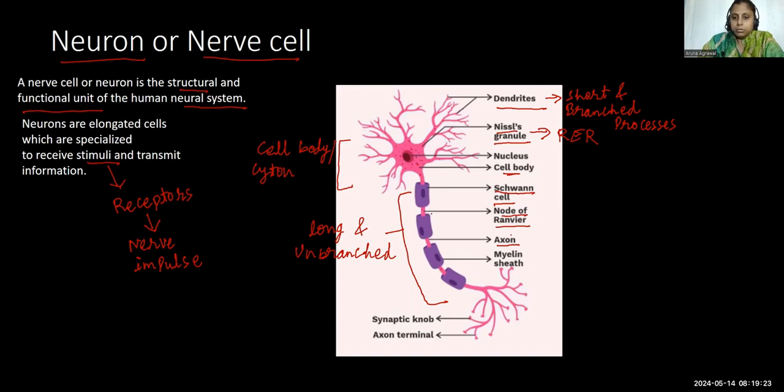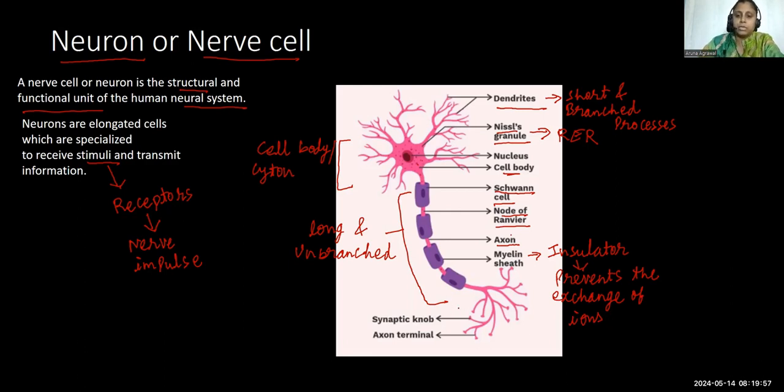Schwann cells secrete a white colored substance which is called myelin sheath, and this myelin sheath acts as an insulator, which prevents the exchange of ions during the transmission of nerve impulse.